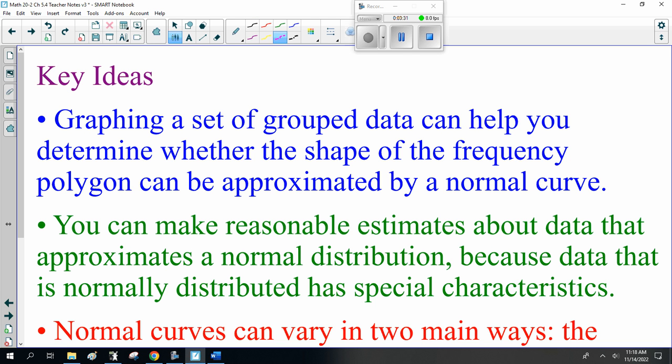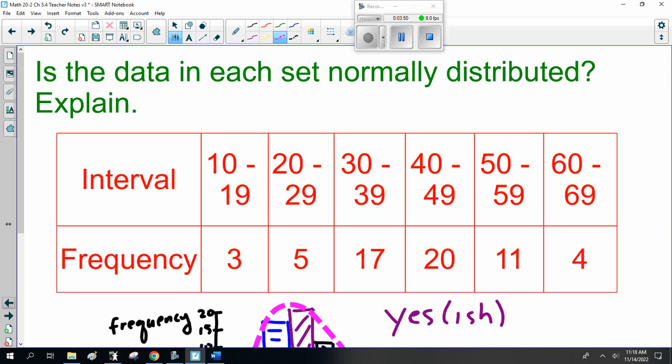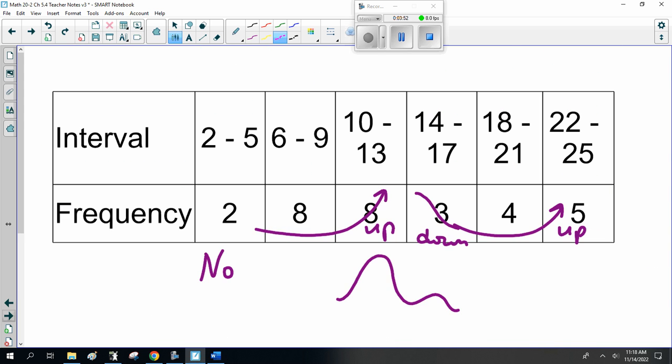Now, the key idea is here. Graphing a set of group data can help you determine whether the shape of the frequency polygon can be approximated by a normal curve. So do you have a frequency polygon? Yeah. Does it look like a normal curve? Is it approximating a normal curve? Yes or no.